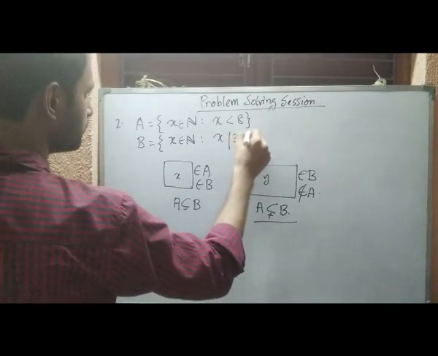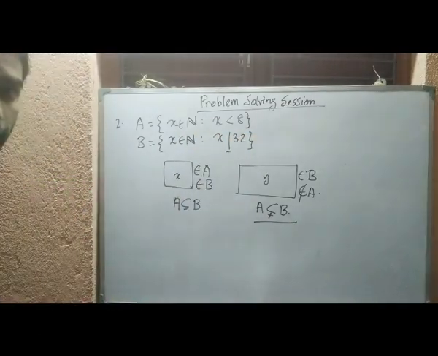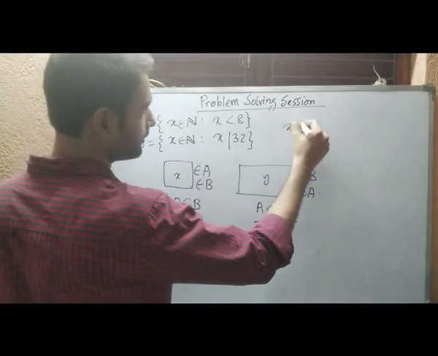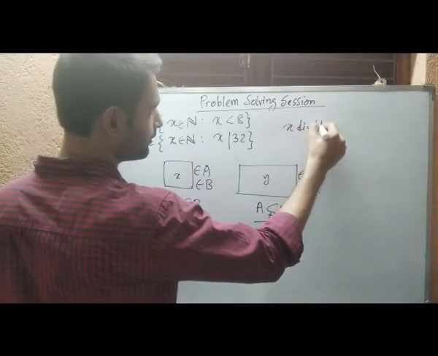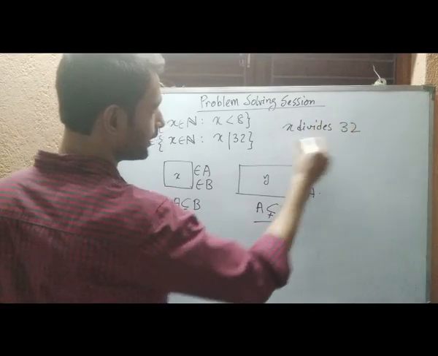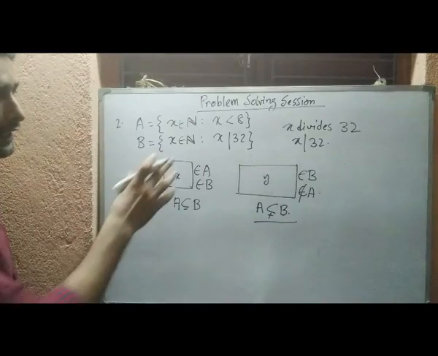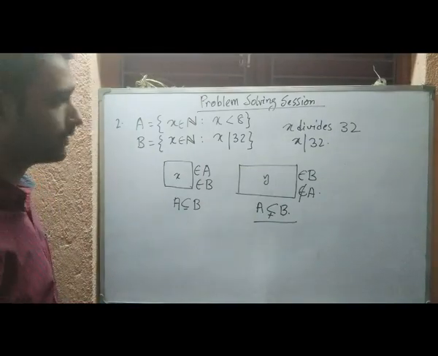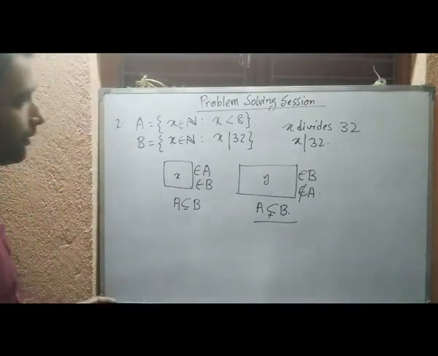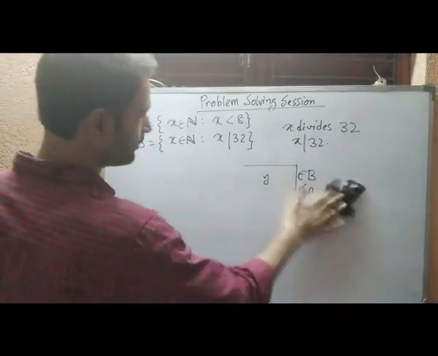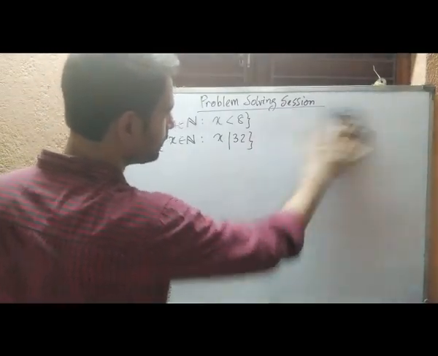Okay, this symbol stands for divides. So if we want to say that x divides 32, we can write it like this. This is a standard notation for the dividing symbol. So what should be the inclusion relation here?